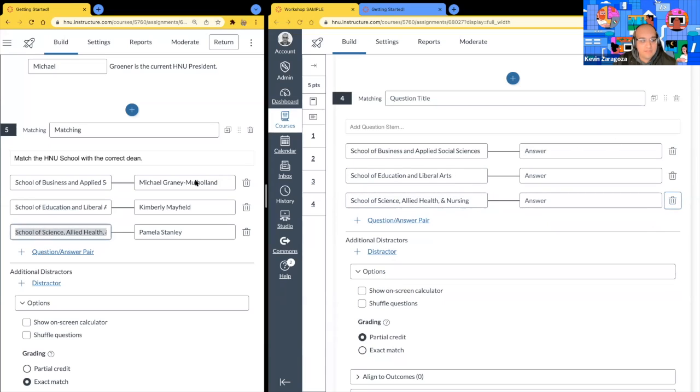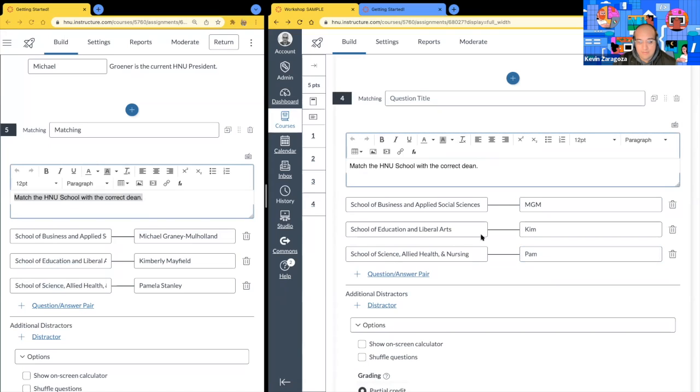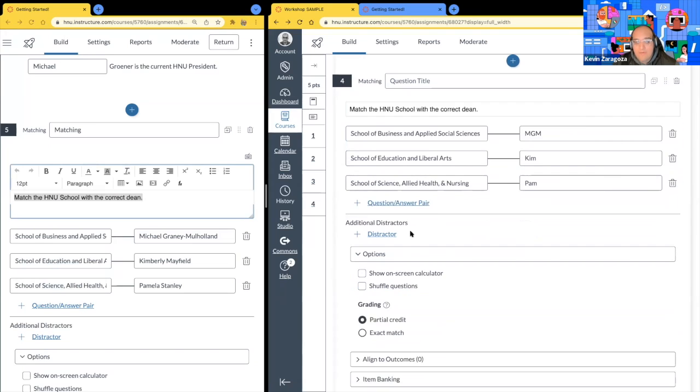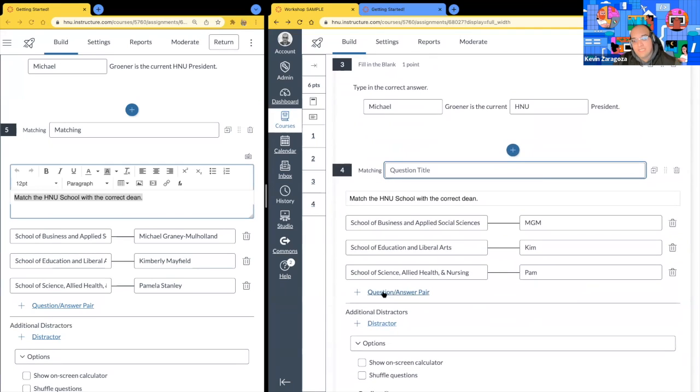And for my answers, I'll just keep it short. Let's say MGN. Let's say Kip. And let's say Pam. All right. And then for the stem, copy and paste. And if you would like to add additional options, you can always add it down here.